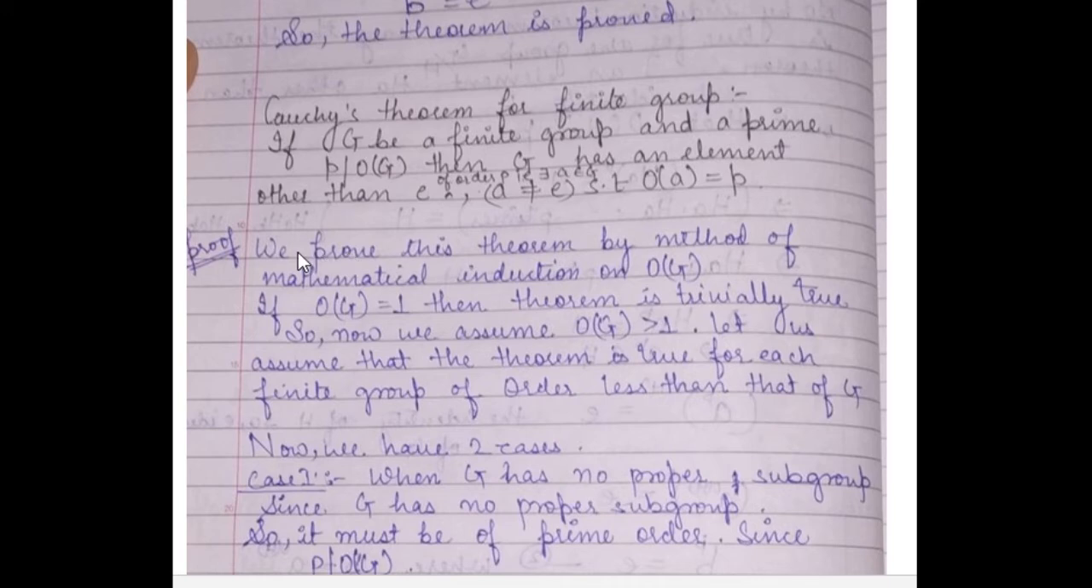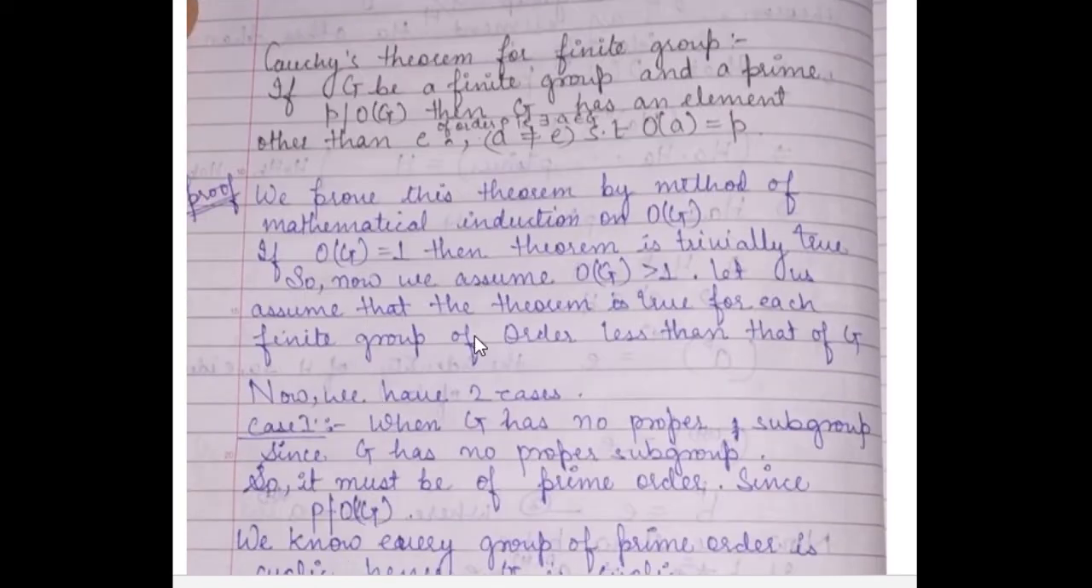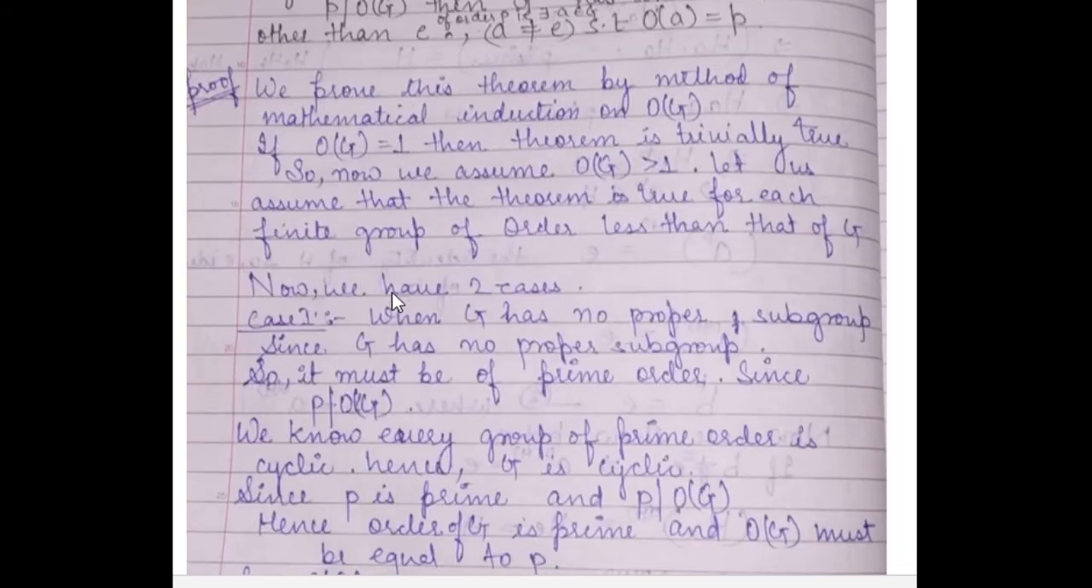So let us prove this theorem. We again prove this theorem by the method of mathematical induction on the order of G. If the order of G is 1, then the theorem is trivially true. Now we assume that the order of G is greater than 1, and let us assume that the theorem is true for each finite group of order less than that of G, as in the last case. So now we have two cases: G has no proper subgroup, and G has a proper subgroup. We consider the first case, when G has no proper subgroups.